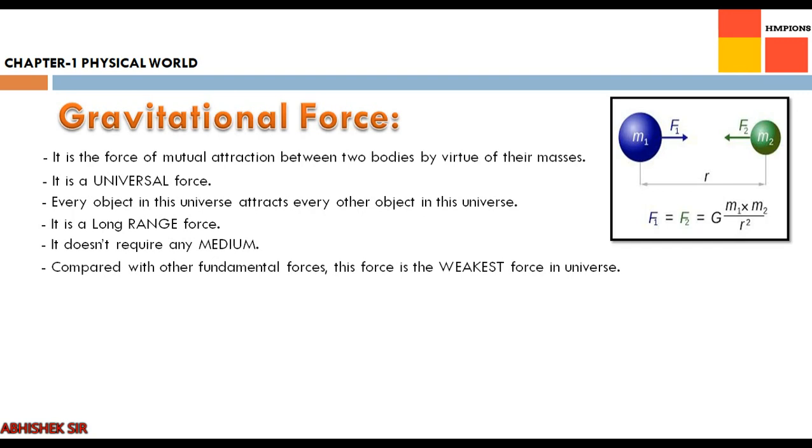Next point: compared with other fundamental forces, which were the fundamental forces? Gravitational force, electromagnetic force, strong nuclear force, weak nuclear force. Out of these four, gravitational force is the weakest force in this universe. And it acts along the line joining the centers of objects. To know the direction in which gravitational force acts, you draw the line. In this figure we have a small line near F1, the blue one, and near F2. You join those two, and exactly on that path gravitational force will be acting.